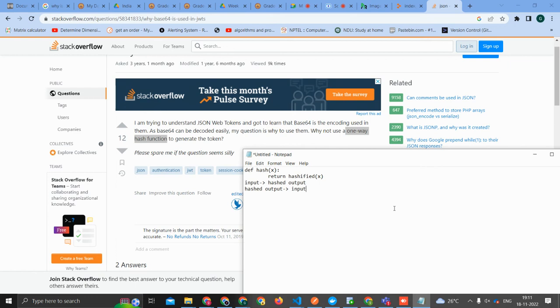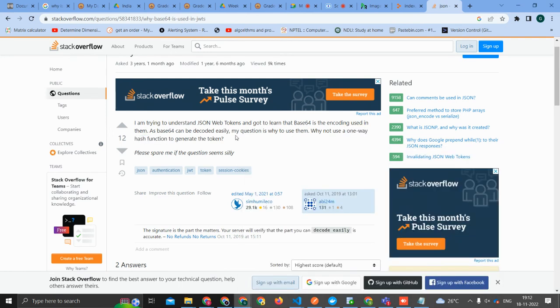Correct. And in blockchains, I think you guys should probably know about blockchains or cryptocurrencies, mining and all. All those are hashes, so they are highly secure. A one way hash function means only if you give the same input again will you be able to access it. If you don't give the same input, it's not possible to crack.